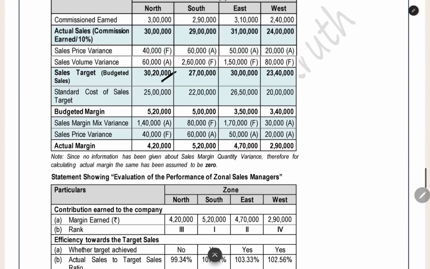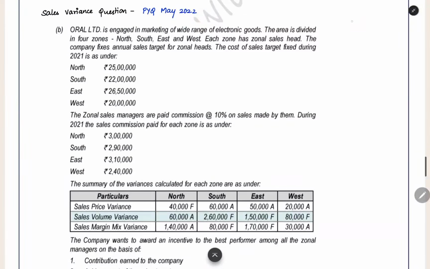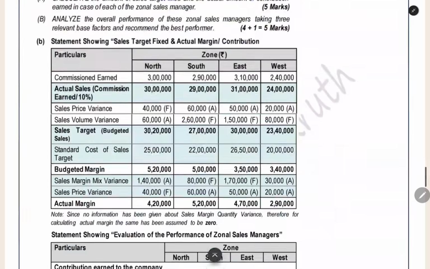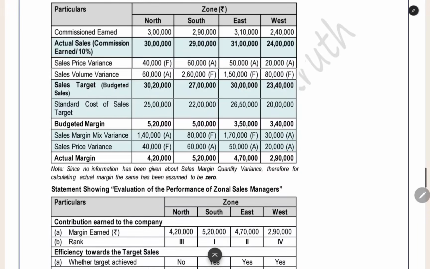So we got the targeted sales, and this is the target sales. We got the target cost of sales also. For each division, this should be the cost of sales. Now the gross profit formula we already know: sales less cost of goods sold, or cost of sales. When you do this, you will get the gross profit. For each division we have the standard cost of sales also. Target sales less target cost of sales, you will get the gross profit. This you can call the budgeted margin. Both sales and cost of sales are budgeted, so the margin also you will get as the budgeted margin. For each of the divisions you will get it.